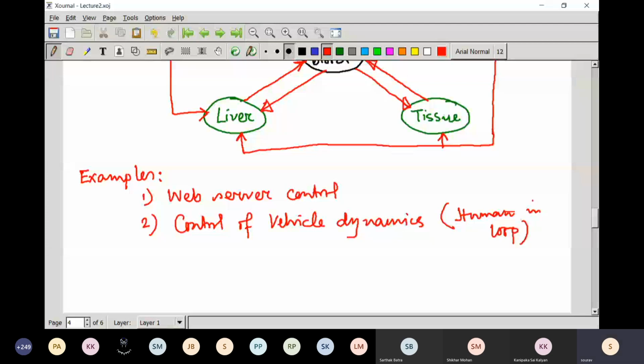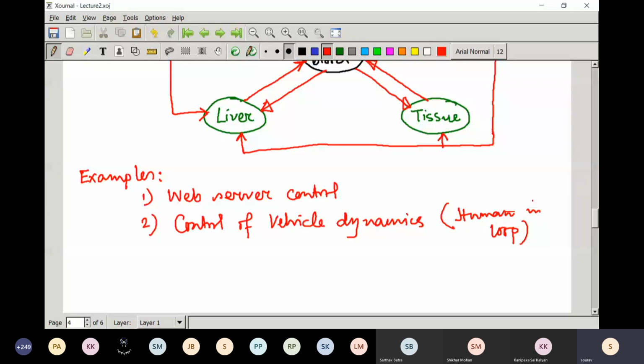That means whenever you are closing the feedback, it is also a closed loop control system, but in the closed loop control system, a human is involved in that loop. So you need to consider the different aspects of the reactions, fatigue, etc. of that driver, that means the human in that loop. So this is one interesting and nice example of a feedback mechanism where a human is involved in the loop.